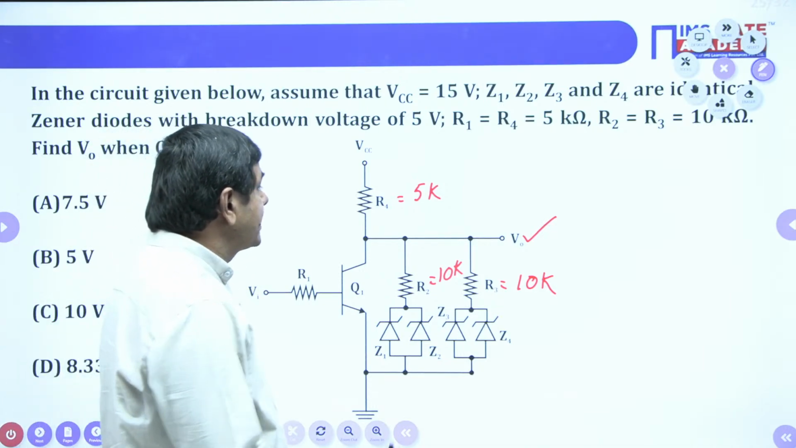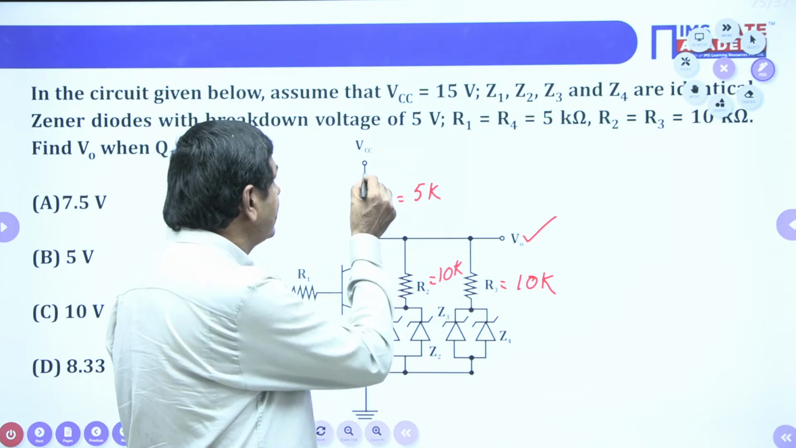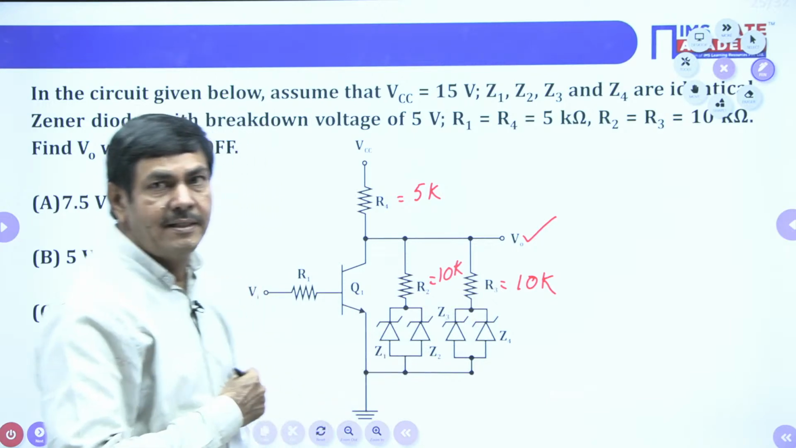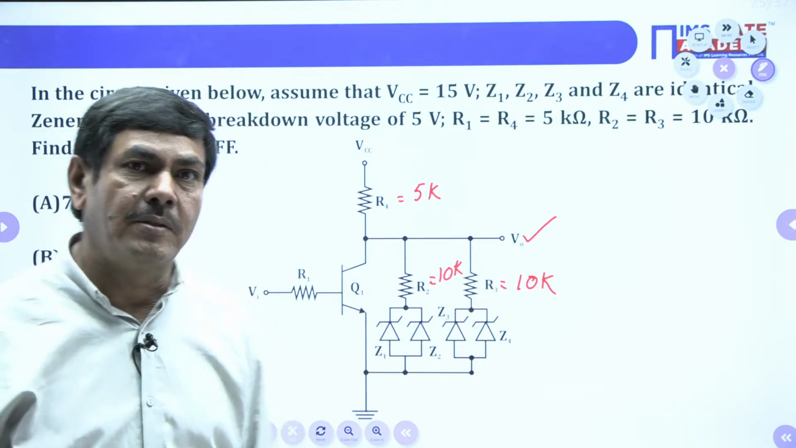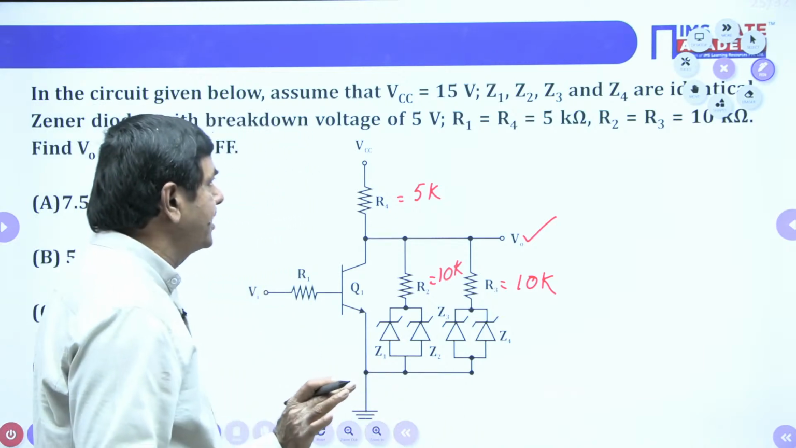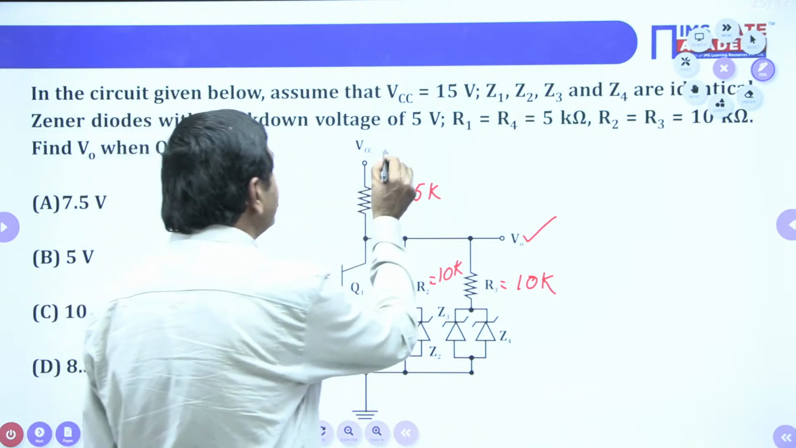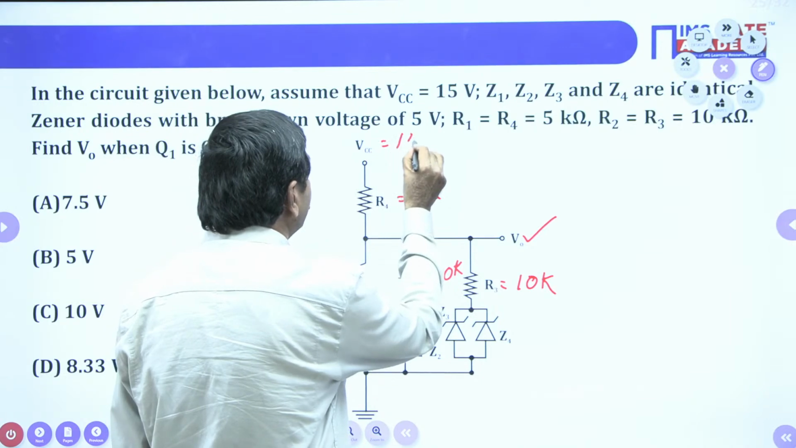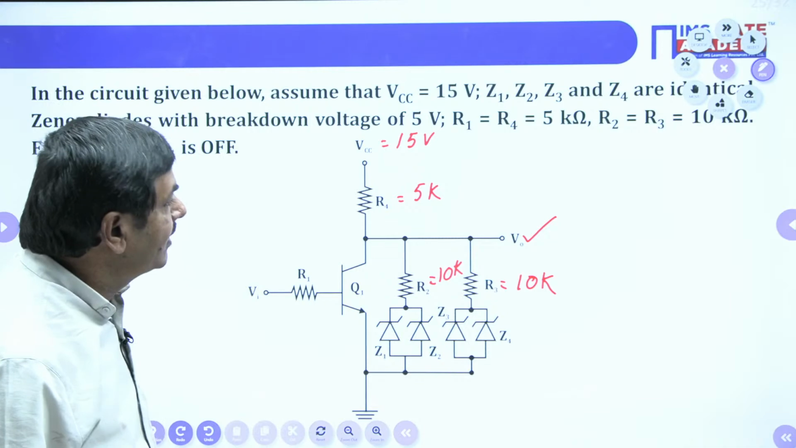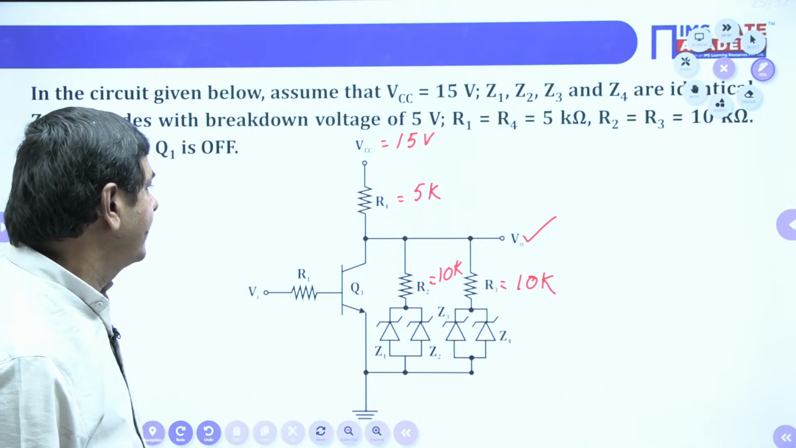When the transistor is not working, the current that comes from the supply will go to the other diodes only. Currents are passing to the diode. But don't say V0 is 0, or that V0 equals VCC. Don't say that. VCC is given here as 15 volts. How we can find this V0 is very important.